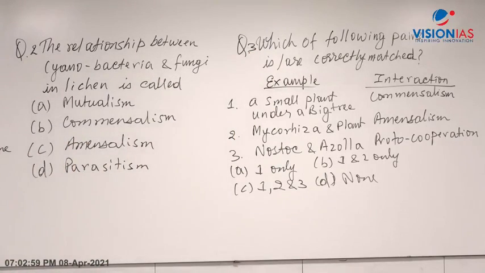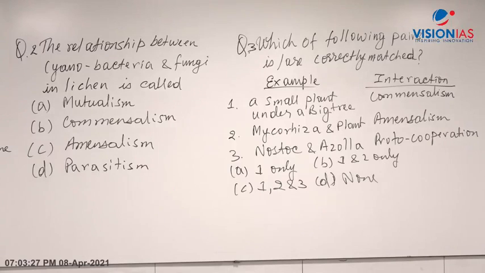This is just to give you an idea what type of questions can be asked in the exam on the topic of biotic interaction. These are fact-based, where you have to identify the example with the interaction, and see which one matches correctly. A small plant under a big tree, commensalism. A mycorrhiza and plant, amensalism. Nostoc and azolla, proto-cooperation. So what will be the answer here?